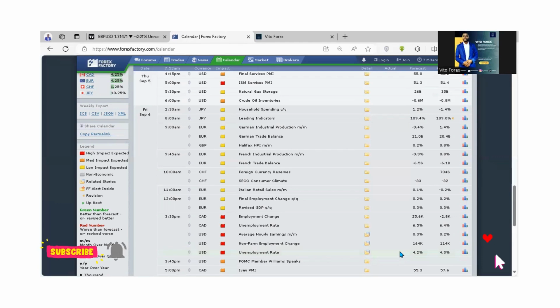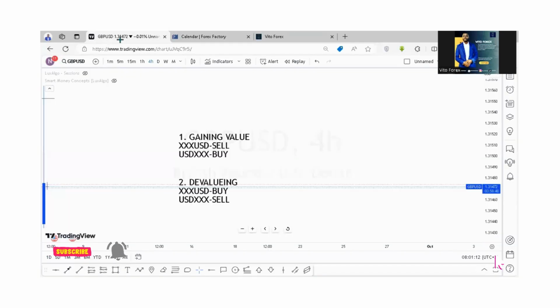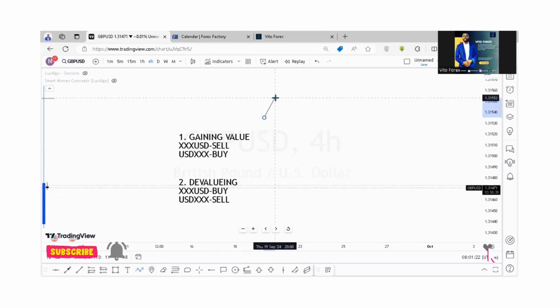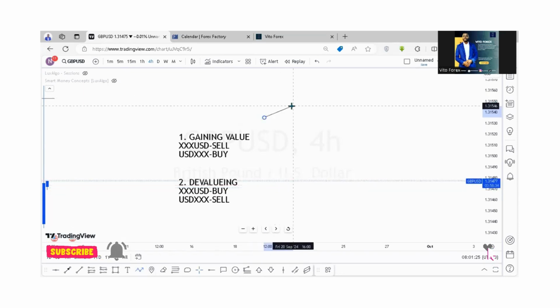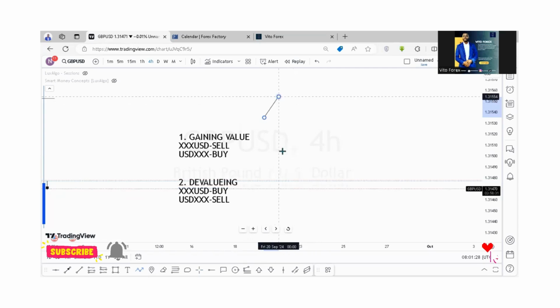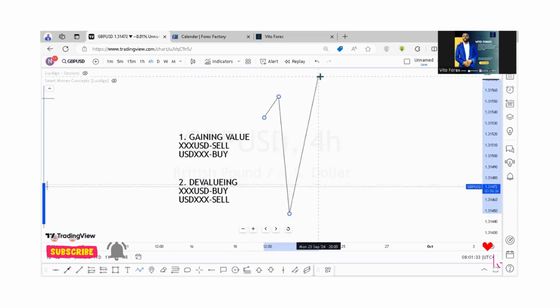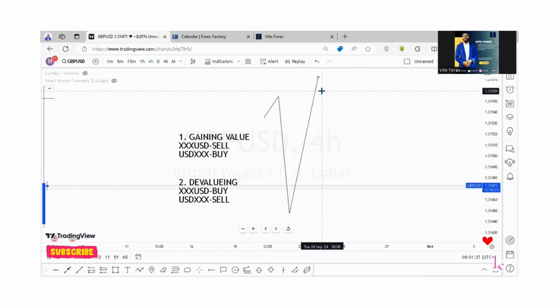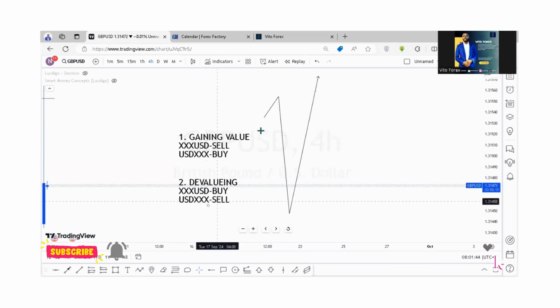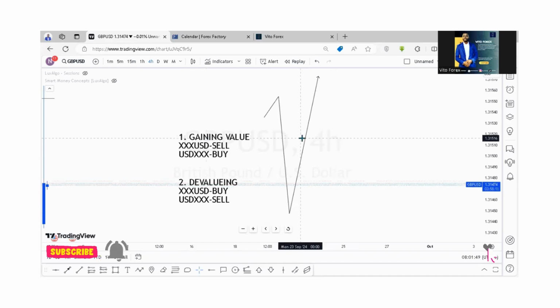Instances like that mean the market will be moving in two directions. It will go up and down. So this report is having two sides: a side that values and a side that devalues. So you should also take note of that. You have to be ready.